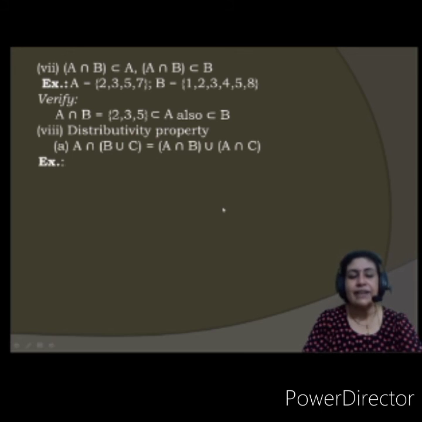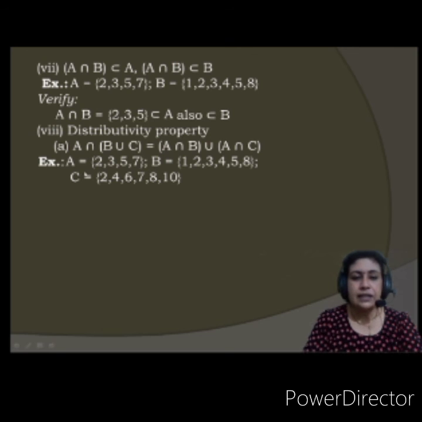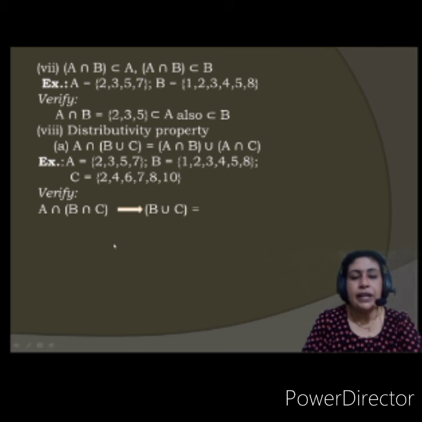Let us verify this. These are the sets A, B and C. First, on the left hand side, let us consider the bracket, that is B union C. Sorry, here it should be union; I have made a lot of typing mistakes. Do not consider the intersection, consider union.